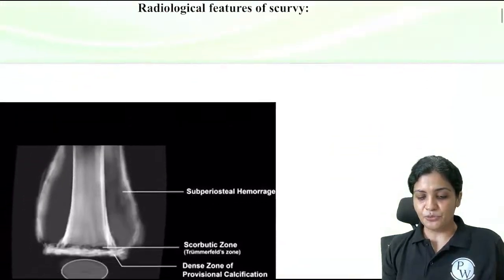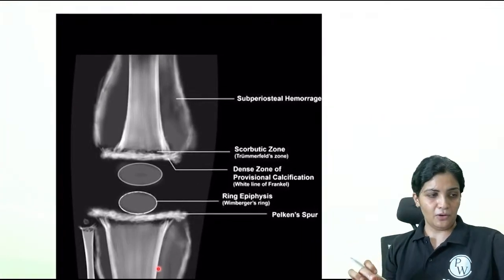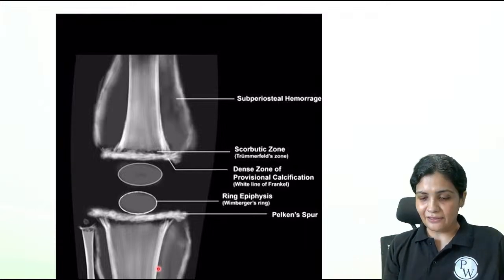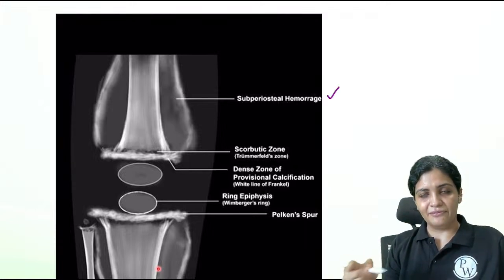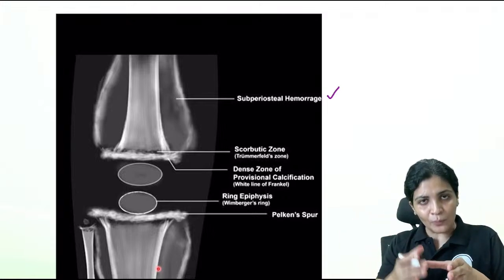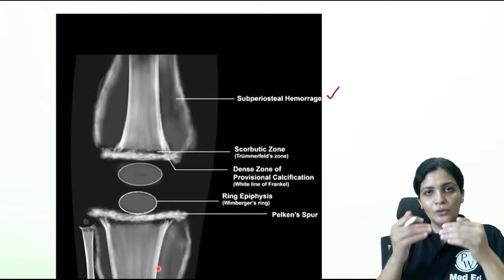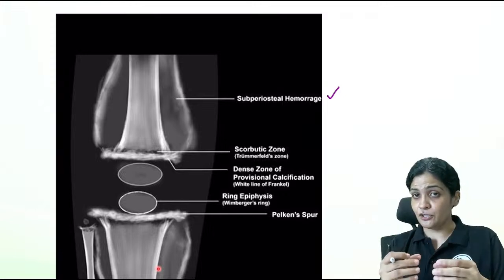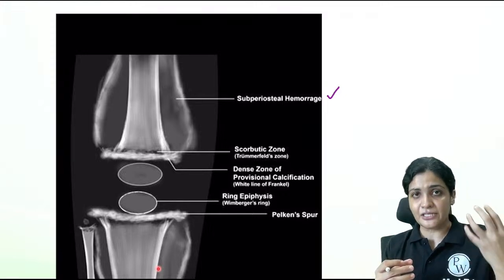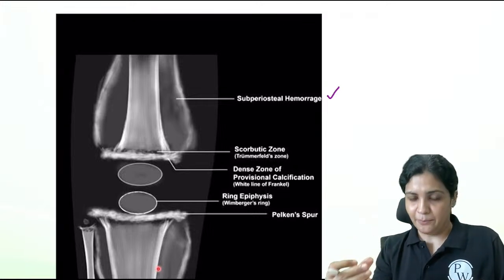Now let us come to the radiological features of scurvy. Very, very important. Okay. First, we have already learned about the subperiosteal hemorrhages. So there will be bleeding in the bone where the periosteum will be lifted. So below the periosteum, there would be a collection of fluid. Which fluid? It is blood. So this is called the subperiosteal hemorrhage.